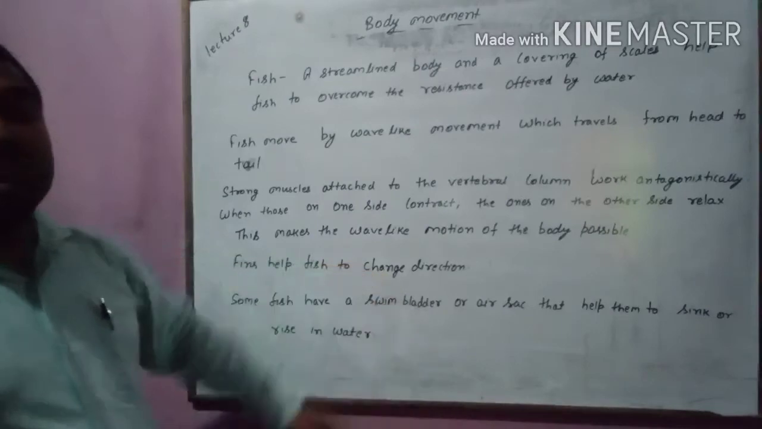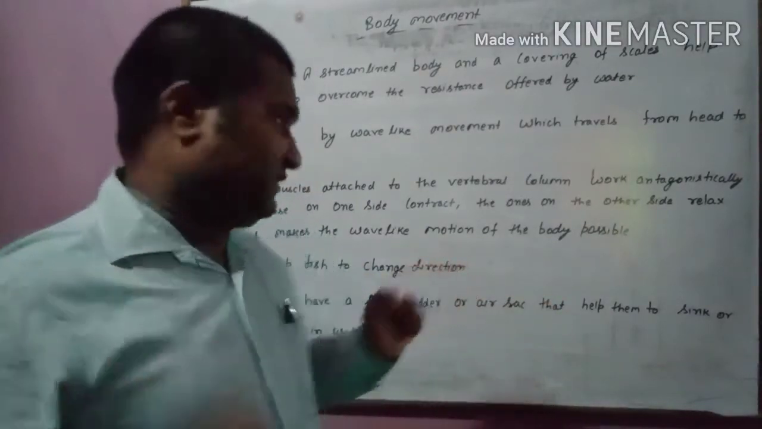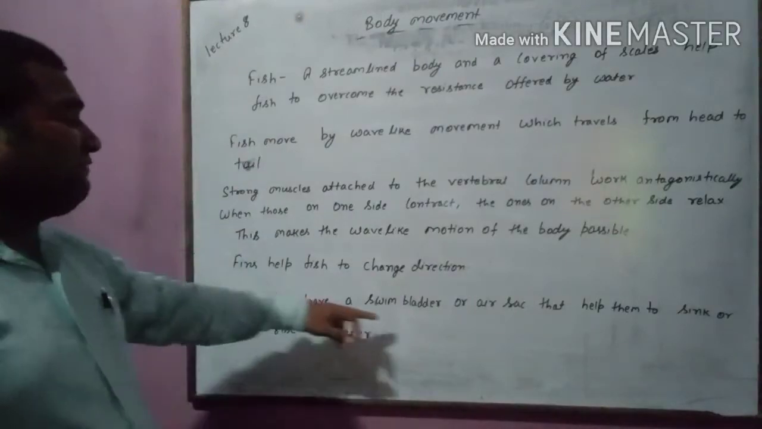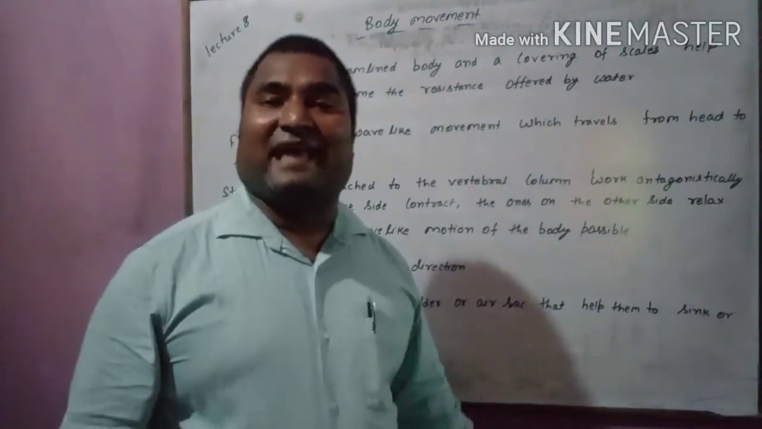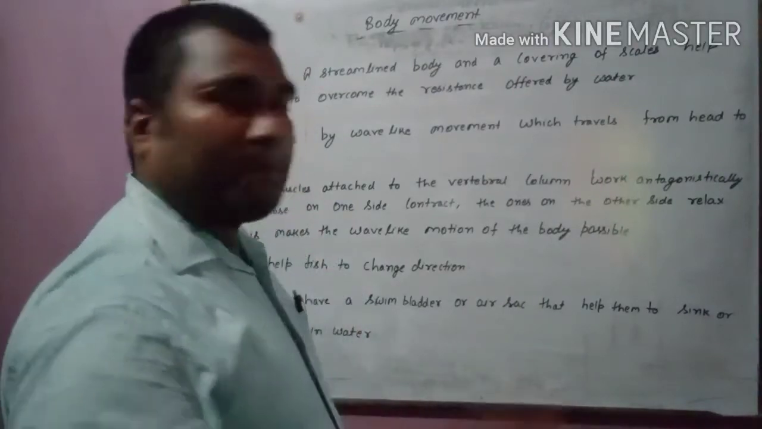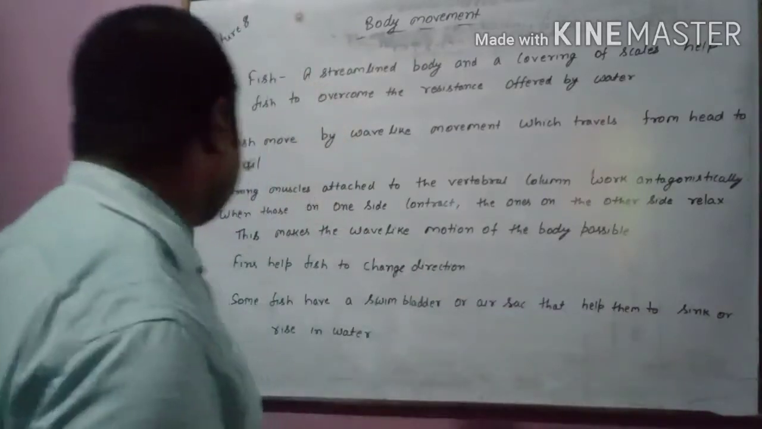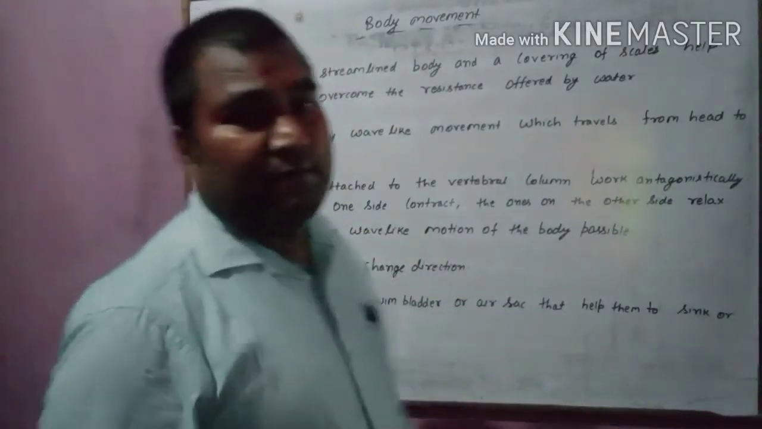Fins help fish to change direction and remain steady in the water. Some fish have a swim bladder or air sac. Air sac मतलब body or bag. So swim bladder or air sac helps them to sink or rise in the water.